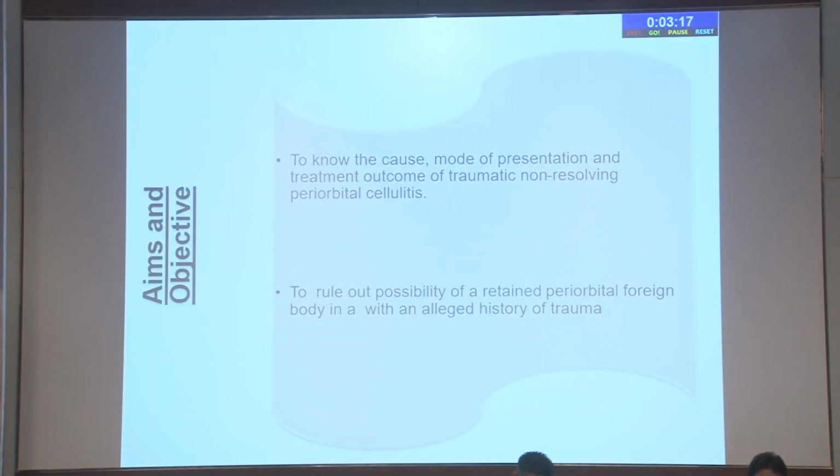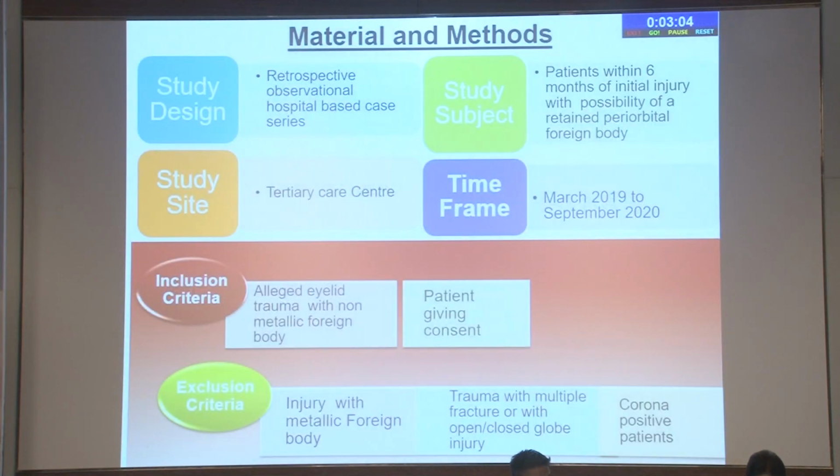So the aim and objective of my study was to know the cause, mode of presentation, treatment and outcome of traumatic non-resolving periorbital cellulitis, and to rule out the possibility of a retained periorbital foreign body with an alleged history of trauma. This was a retrospective observational hospital-based study in a tertiary care center from March 2019 to September 2020, with inclusion criteria of all the patients with alleged eye trauma with non-metallic foreign body.